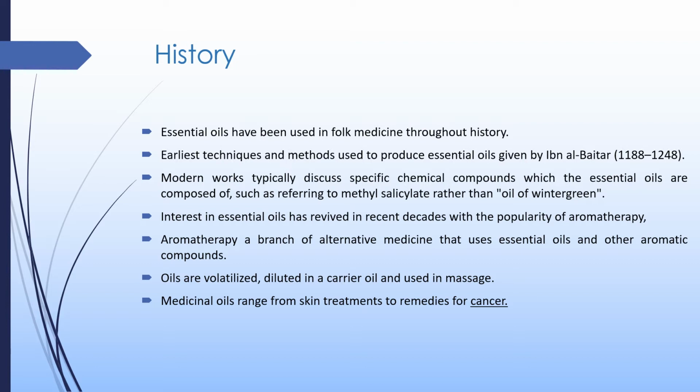Carrier oils are those oils that we obtain from vegetables, while essential oils are those oils that we extract directly from the plants. The carrier oils are the indirect production method of getting the plant's oil. The essential oils should be diluted with the carrier oils when we use them as a massaging material. Medicinal oils range from skin treatment to remedies for cancer.